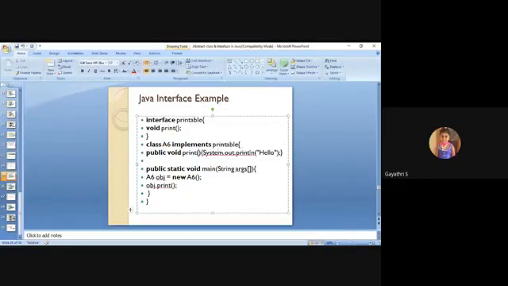System.out.println hello. Next, within the main function, you are creating the object for the normal class, with the usual syntax. You are creating the object for class A6, the name of the object is obj, new A6. So obj.print means hello is printed. Simple one.